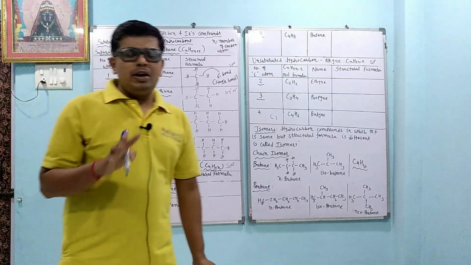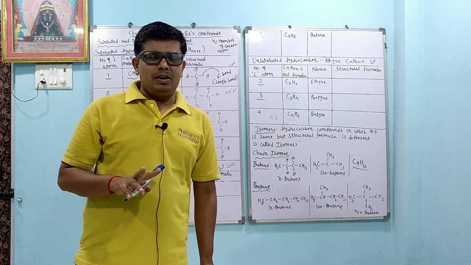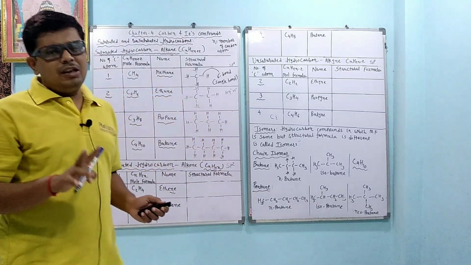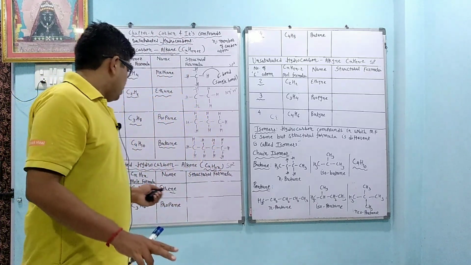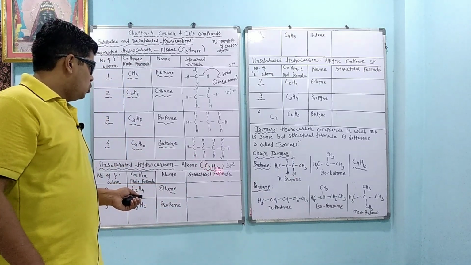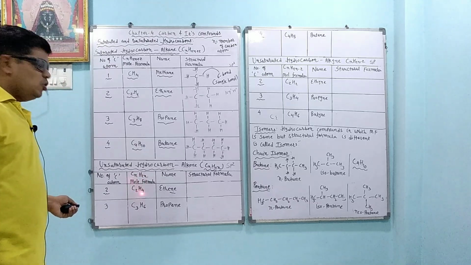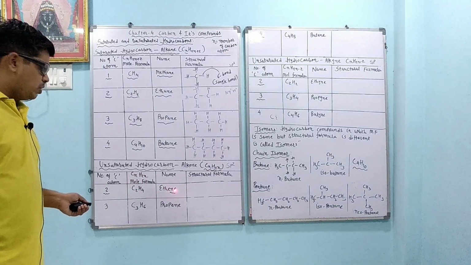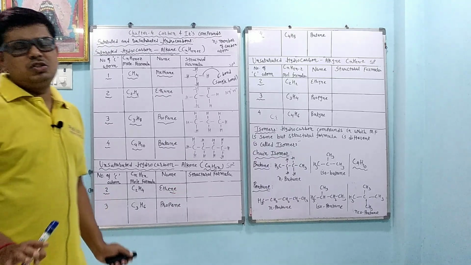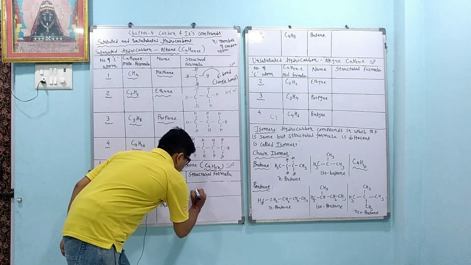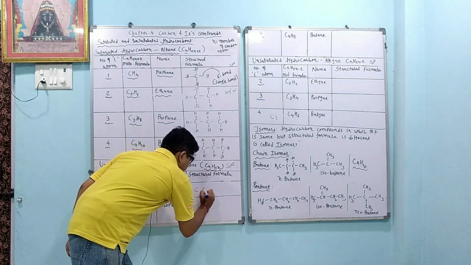Now for the double bond and triple bond, at least 2 carbon atoms are required, and the 2-carbon compound is called ethene. And in ethene, how many carbon atoms are present? 2 carbons. So in this formula we are writing n equals 2, so C2, 2 into 2 is 4, so we get the formula C2H4, and it is ethene, ene indicates double bond, okay. So whenever you have to write the structure, at that time you have to remember ethene means 2 carbon atoms. So first we are writing 2 carbon atoms here.